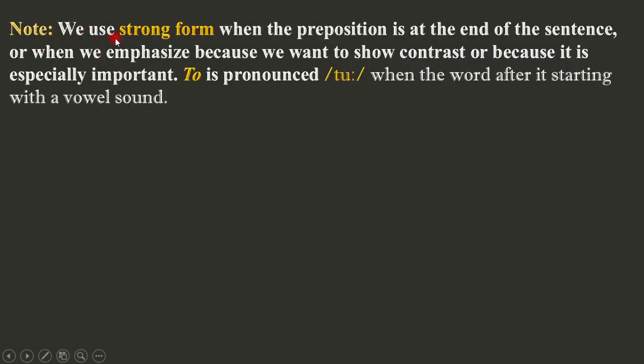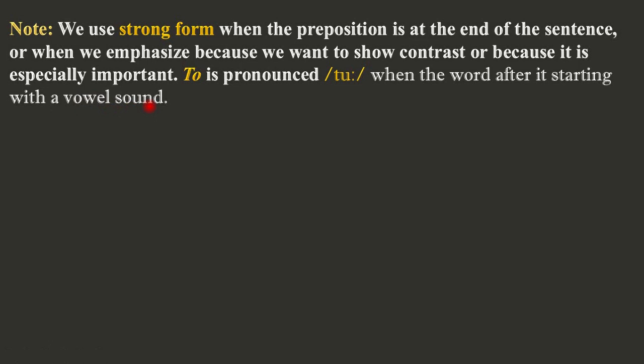Note. We use the strong form when the preposition is at the end of the sentence, or when we emphasize because we want to show contrast, or because it is especially important. So "to" is pronounced "too" when the word after it starts with a vowel sound. For example, to erase, to eat, right? Because the words "erase" and "eat" start with a vowel sound at the beginning of those words.